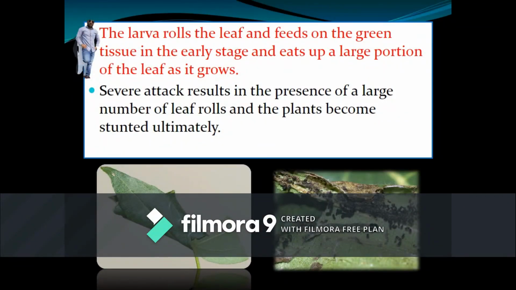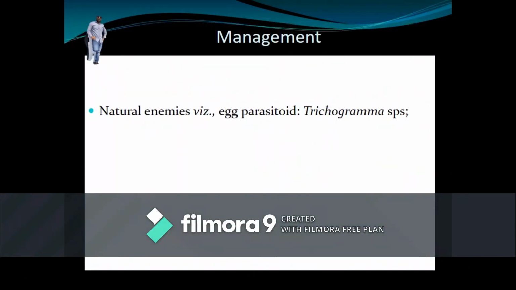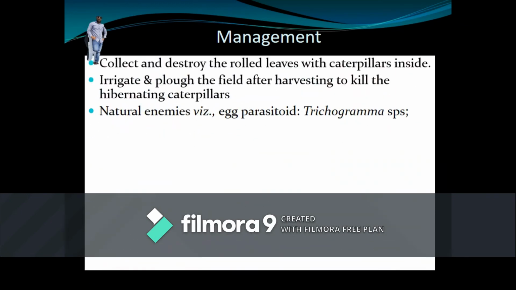The larva eats inside the rolled leaf, and under severe condition results in the presence of a large number of rolled leaves, and ultimately the plant becomes stunted due to inhibition in growth. Coming to the management, collect and destroy the rolled leaves with caterpillars inside, and irrigate and plow the field after harvesting to kill the hibernating caterpillars.